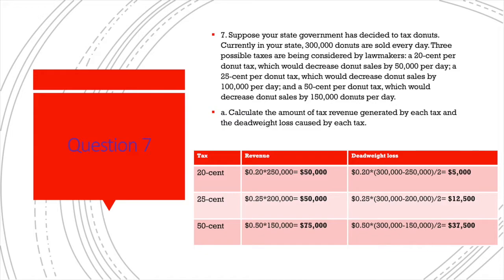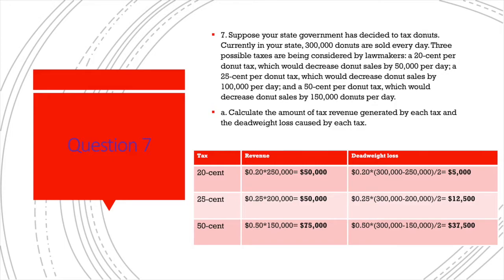Now let's look at question 7, where we are given a situation as such. The state government has decided to tax donuts, and we are given 3 options. And for each of those options, we want to calculate the total revenue as well as the total deadweight loss resulting from that tax. So for the revenue, for the first option, we have $50,000 of revenue. For the second option, we also have $50,000, but for the third option, it's significantly higher, which was $75,000.